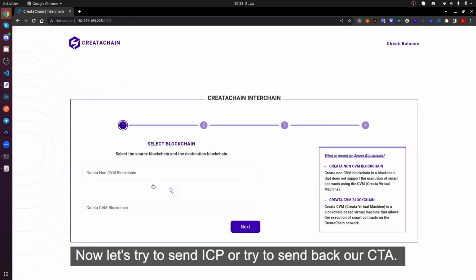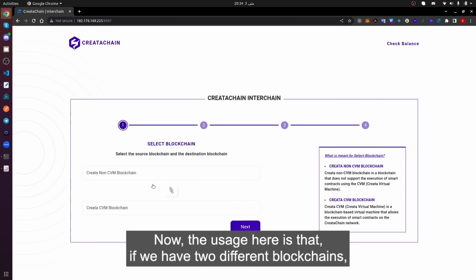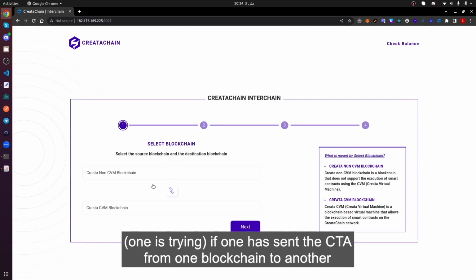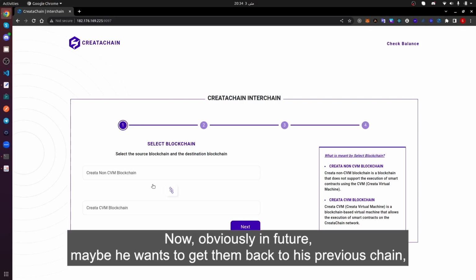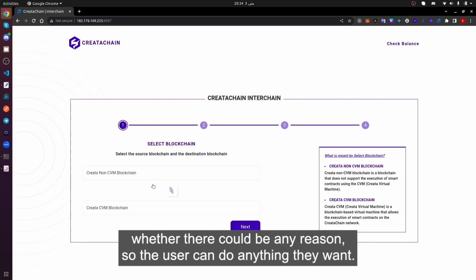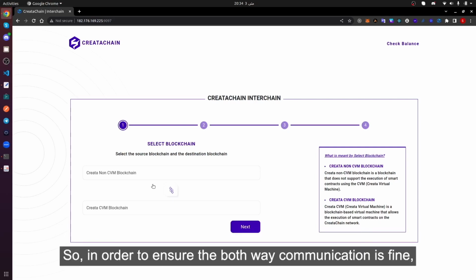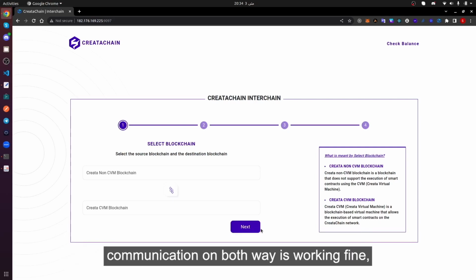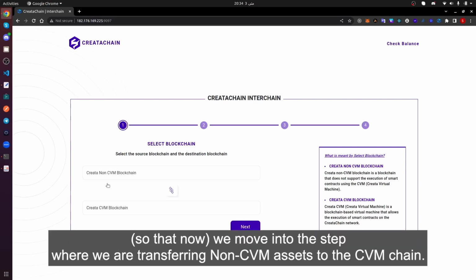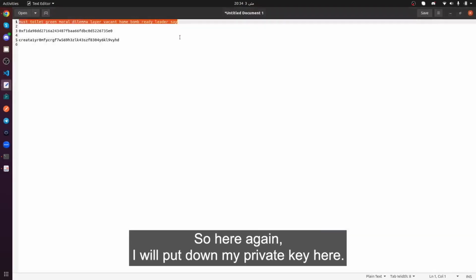Now let's try to send back our CTA. The usage here is that if we have two different blockchains, and one has sent the CTA from one blockchain to another, in the future maybe he wants to get them back to his previous chain, for whatever reason, so the user can do anything they want. In order to ensure that communication in both ways is working fine, we move to the step where we transfer non-CVM assets to the CVM chain. So here again, I'll put down my private key.